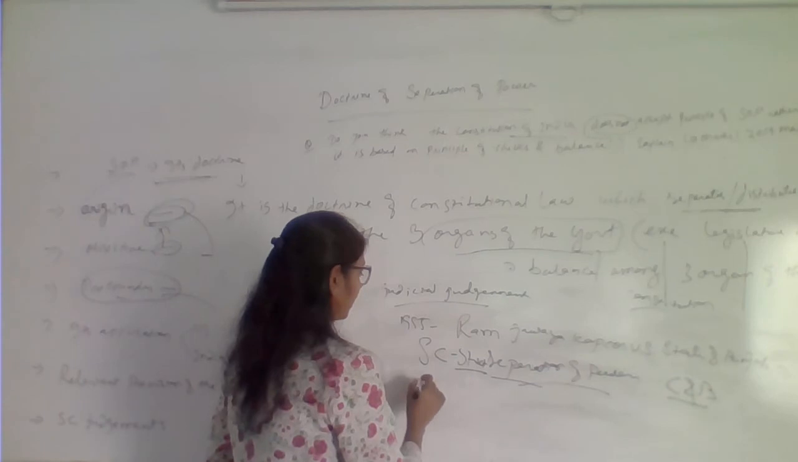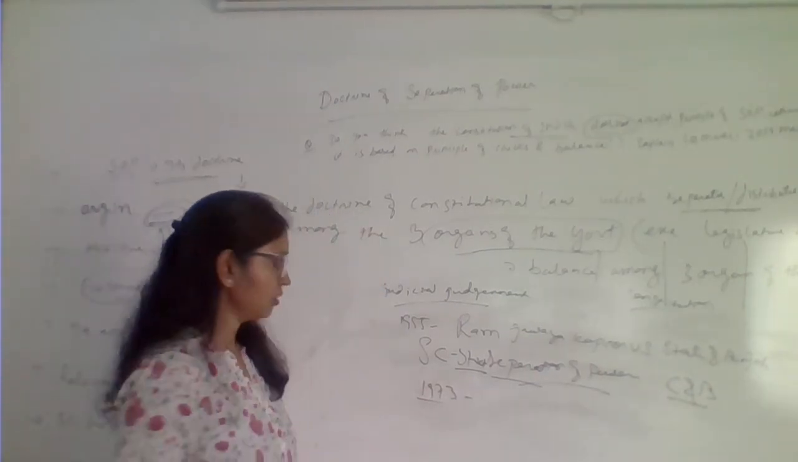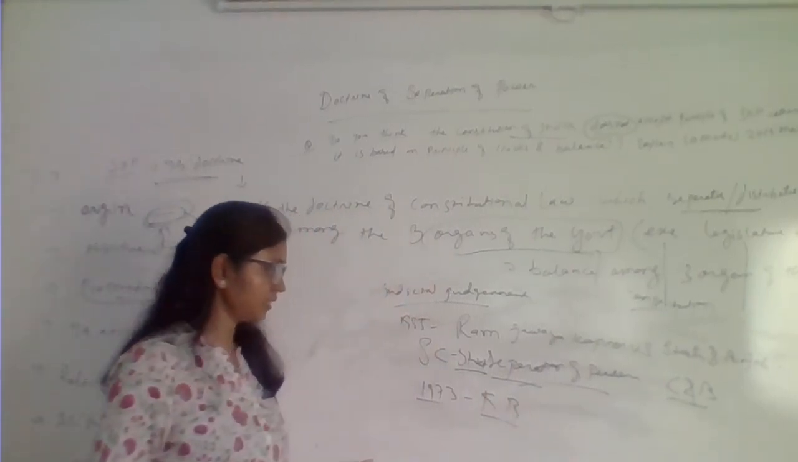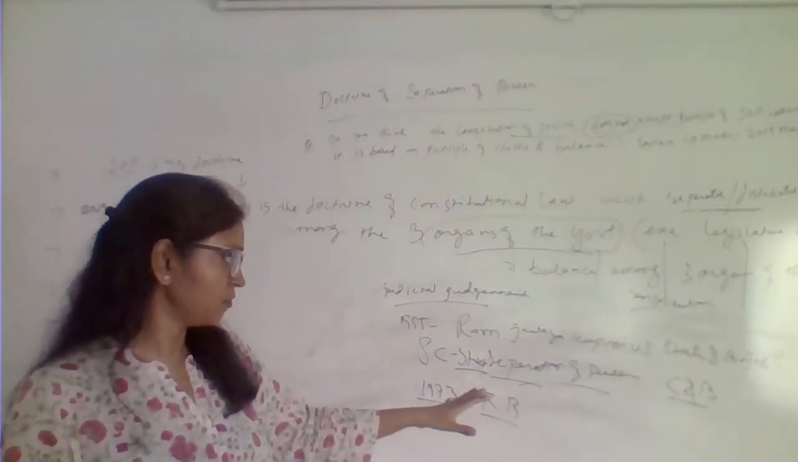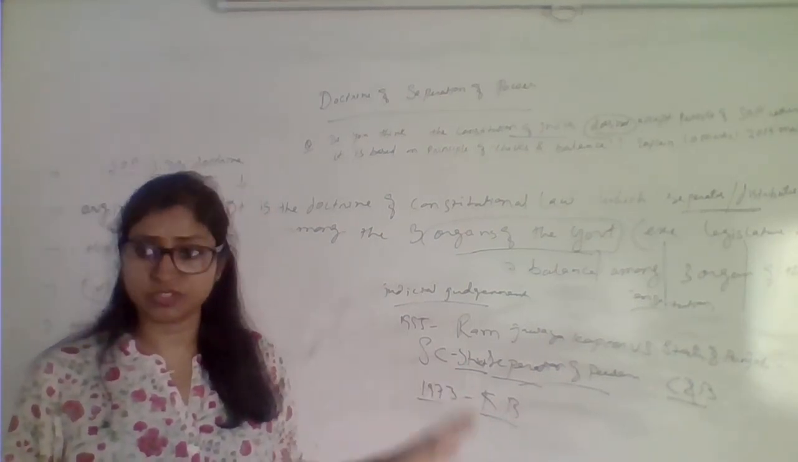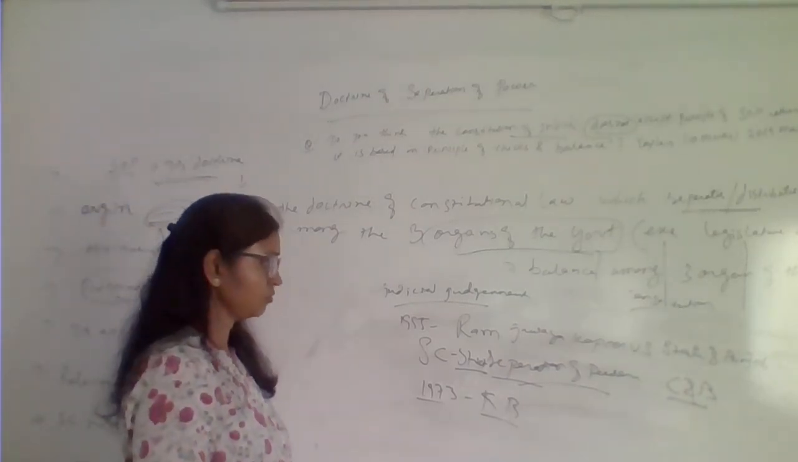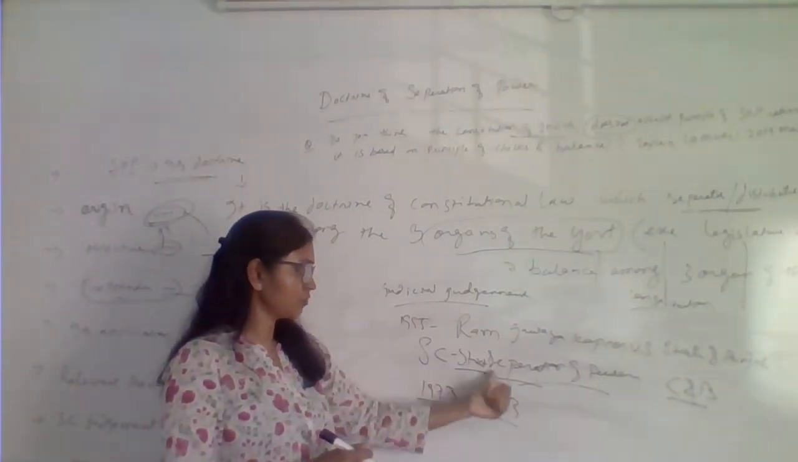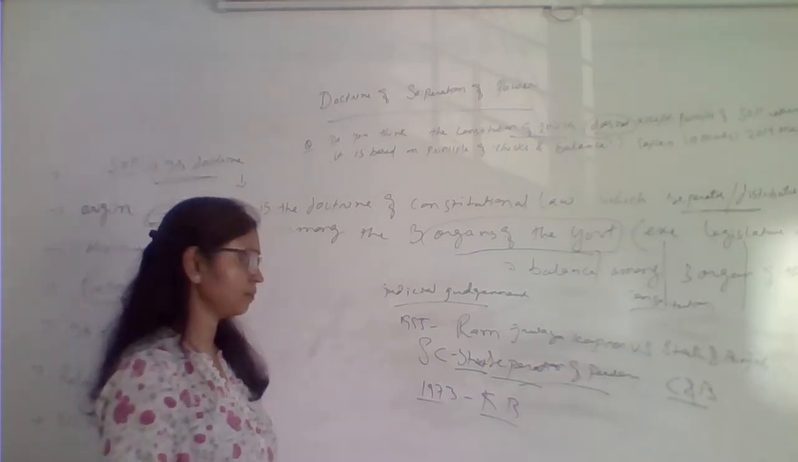And then in 1973, in the famous Kesavananda Bharati case, the Supreme Court again reiterated that separation of power is very much part of the Indian Constitution, and that it is the basic structure. It has been included as a part of the basic structure of the Constitution. It should not be violated. But of course, the Supreme Court had already made it clear that there is no strict separation of power, though there is separation of power.